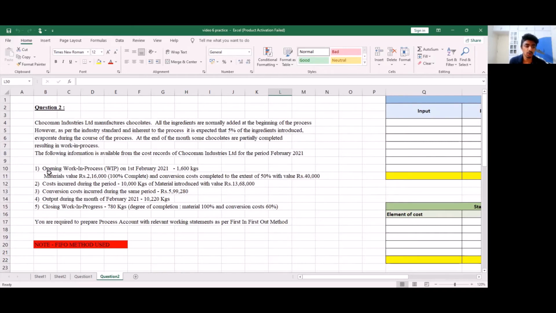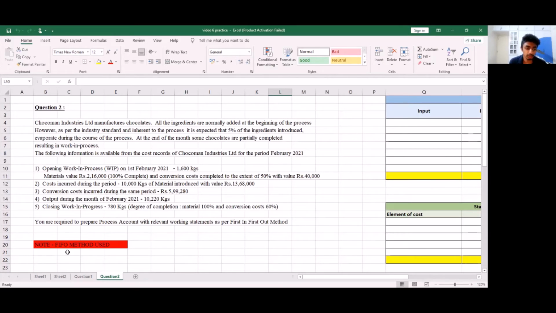They have given us opening work in process or opening work in progress. They have given us material value and conversion cost expenses. They have also given us the cost incurred during the period of the materials introduced, conversion costs, output during the period, and closing work in progress.